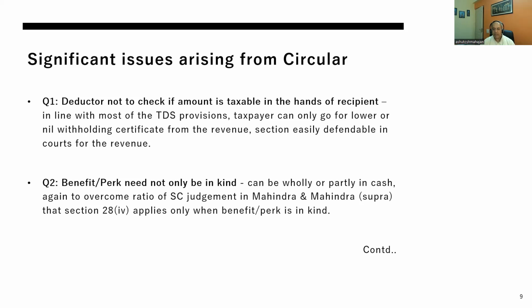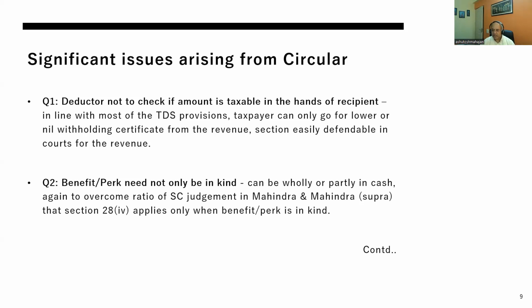The real question is that the section may be defendable, but whether the circular is defendable. And why I'm saying so: ordinarily, when you say that it's a withholding tax provision and you are not to bother about the taxability of the receipt or the income element within that receipt, it's well accepted because the law is worded in this fashion.